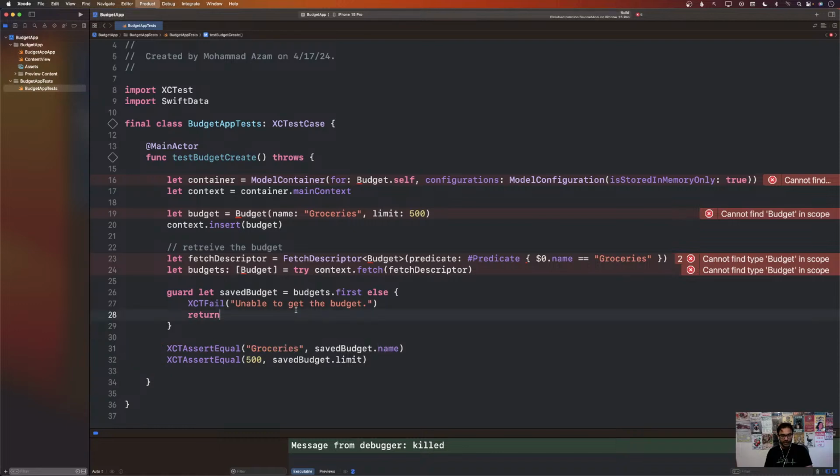Now, if I run this, it's not going to work. It's going to just give me a lot of issues because it's complaining that there is no budget class. I mean, I'm using this budget class everywhere, but now my test is telling me that there is no budget class, so it's not even going to run. So that's the benefit of test-driven development,